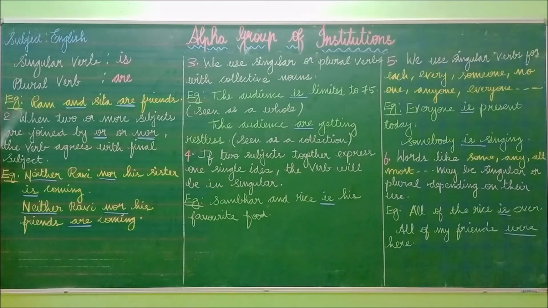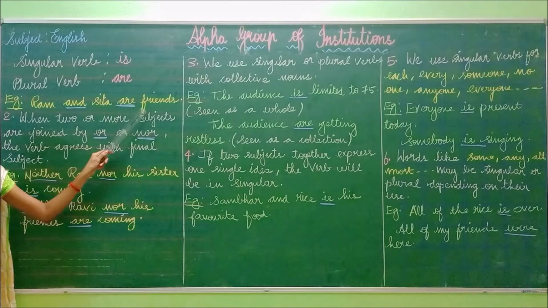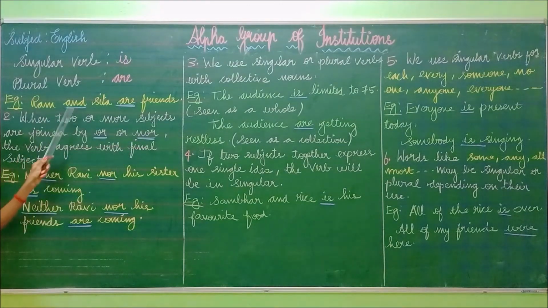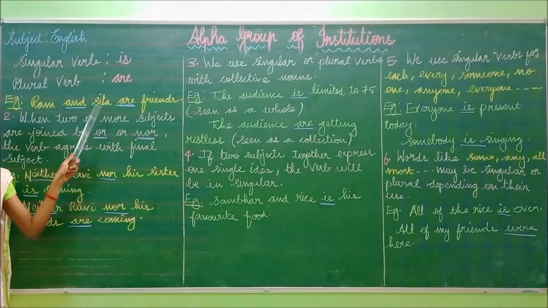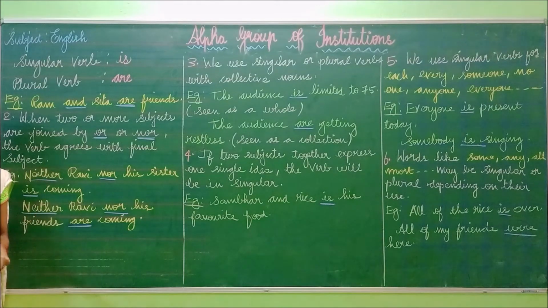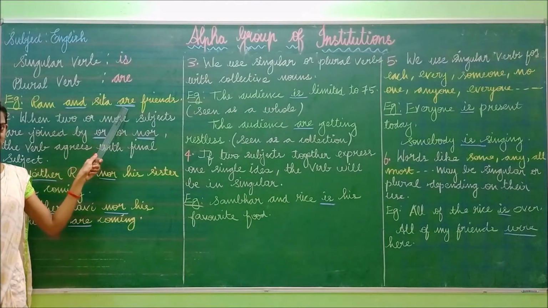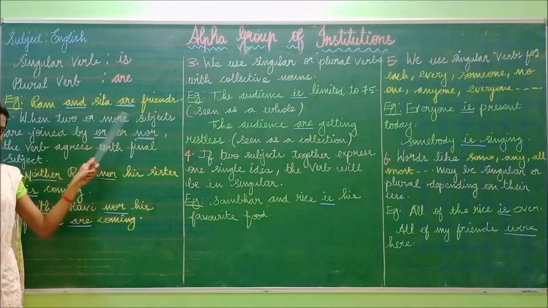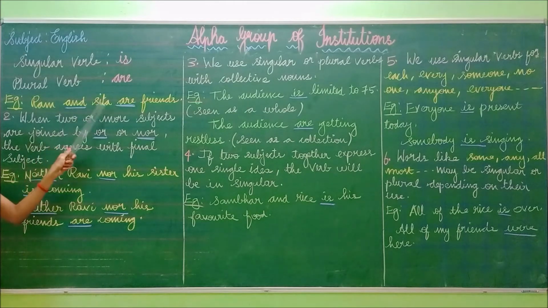I have written one more example for you. Ram and Sita are friends. How many subjects are there in the sentence? Two. The first one is Ram and the second one is Sita. So there are two subjects and the word "and" comes here. So we have added the plural verb. What is the plural verb? Very good. "Are." So, Ram and Sita are friends.